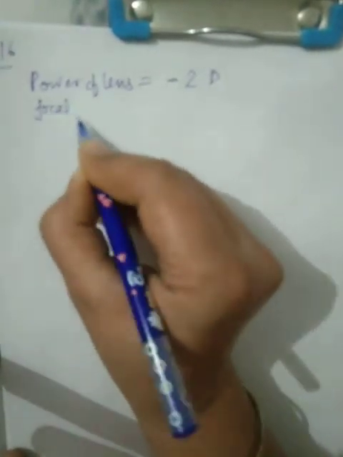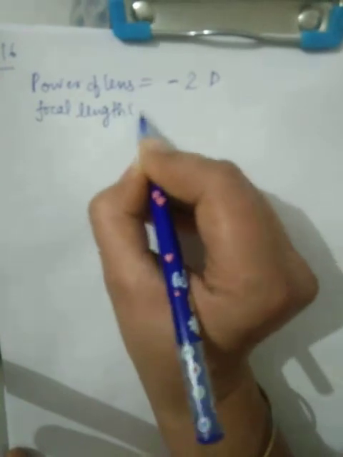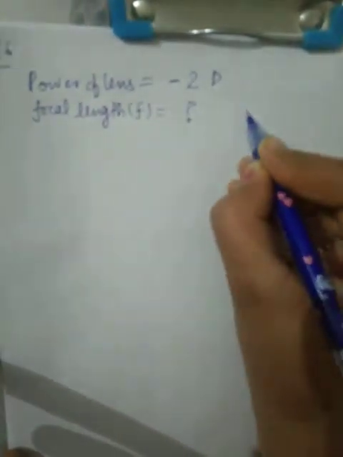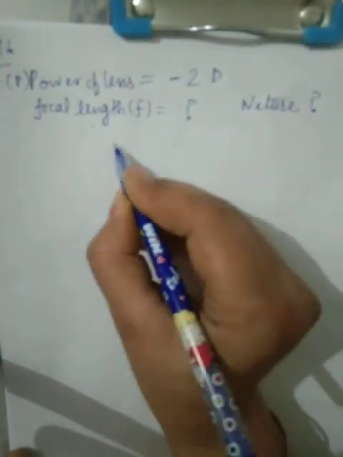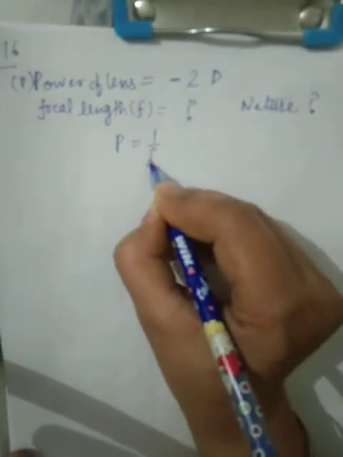Now question number 16, find the focal length of a lens of power -2 diopter. It means power of lens is equal to -2 diopter. What we have to find out? Focal length of lens, also its nature. Now there is a relation between power of a lens, that is denoted by P, and focal length f, that is P is equal to 1 by f.